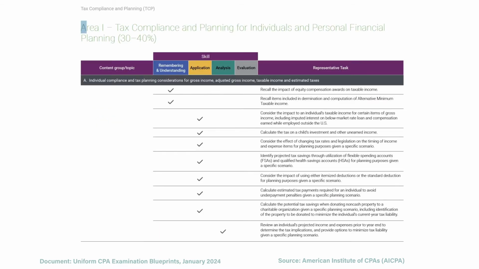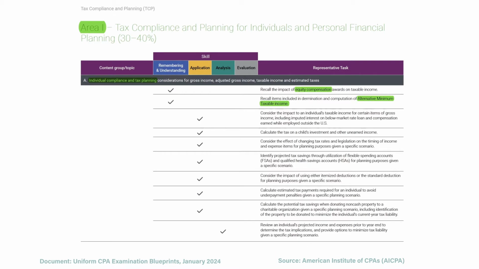So the first section is tax compliance and planning for individuals and personal financial planning. So in this first part, we have the individual compliance and tax planning. We're looking at what happens when you receive equity compensation like stock options. You need to recall what goes into the calculation of alternative minimum taxable income, but you just need to remember it. You don't need to actually apply it to a calculation.